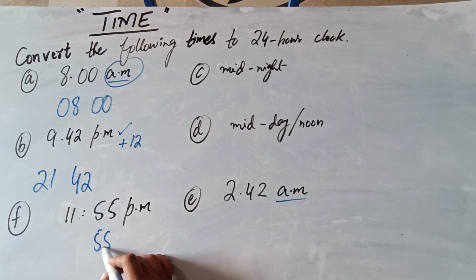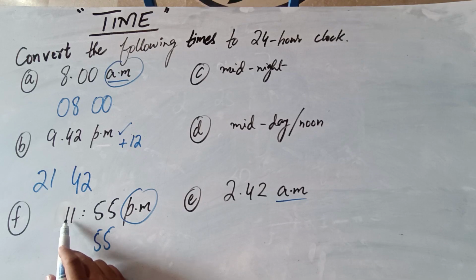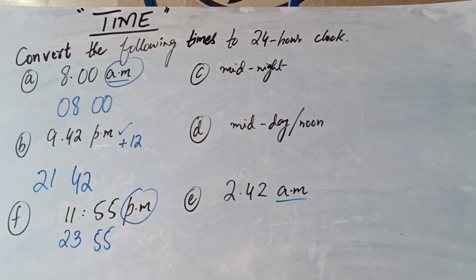So 55 will remain as it is. Now since it is written PM over here, we will add 12 to it. So 12 plus 11 is 23. So 23:55 means 5 minutes to midnight. So this is how to convert 12-hour clock format to 24-hour clock format.